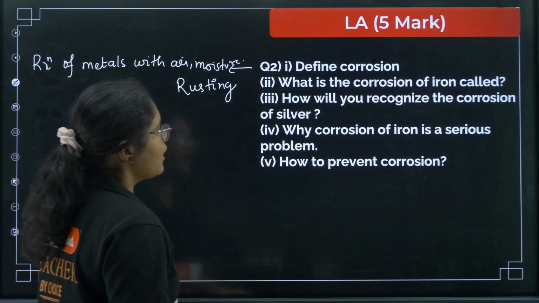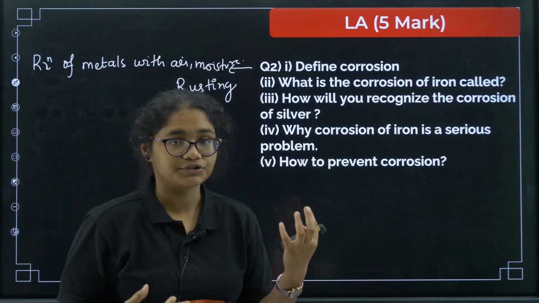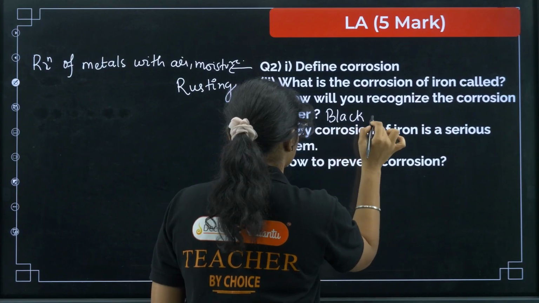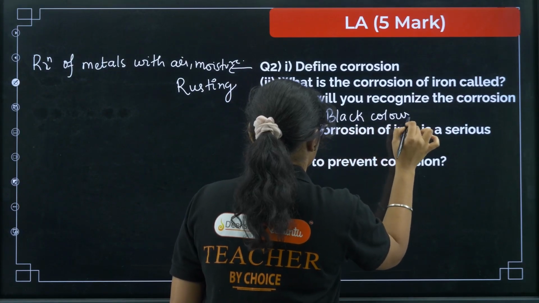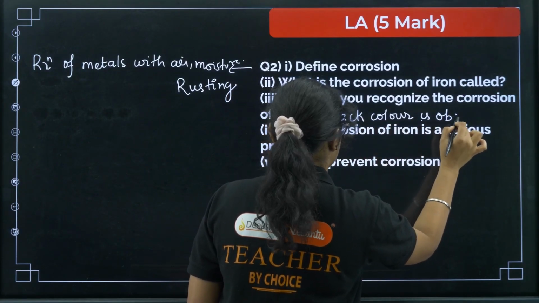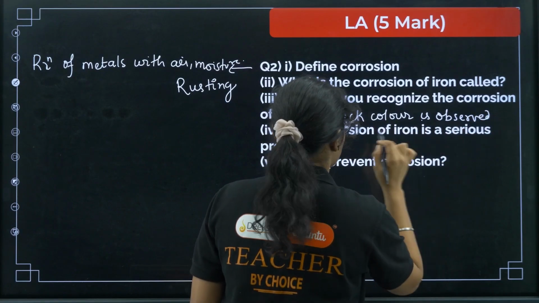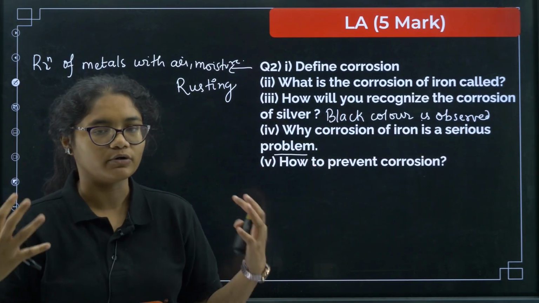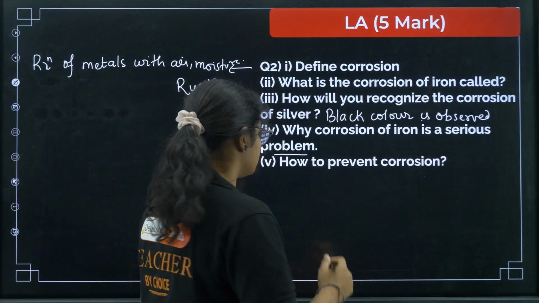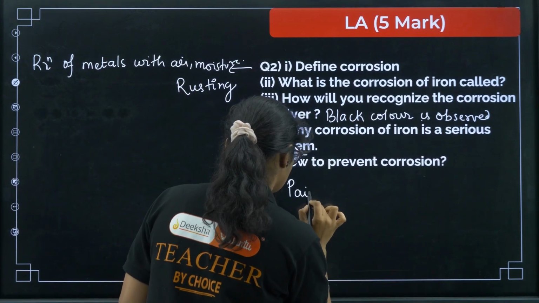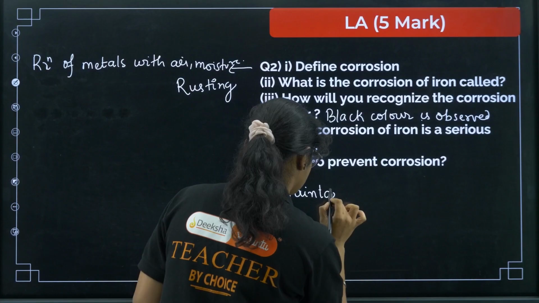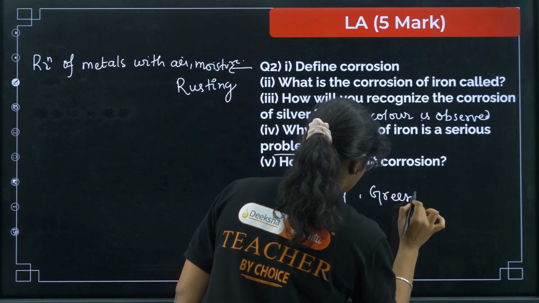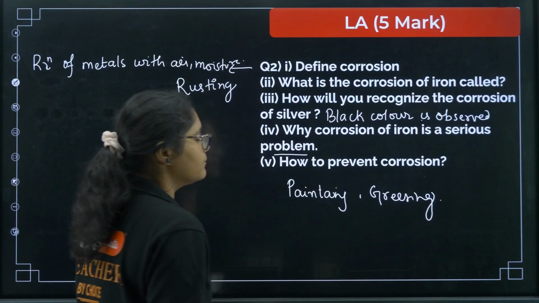Okay. Next, how will you recognize the corrosion of silver? So due to corrosion of silver, what happens? Black color is formed. Black color is observed. Right? Why is corrosion of iron a serious problem? It damages a large amount of things. Next, how to prevent corrosion? Here you can write painting. Okay, painting. Then you have greasing. Okay, these are the different ways you can prevent it.